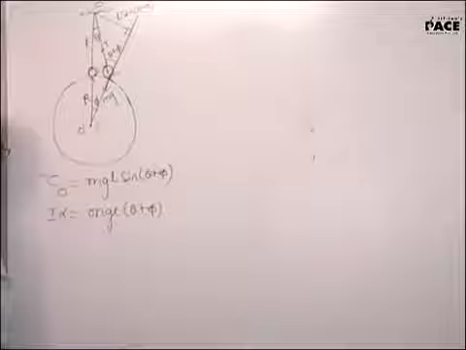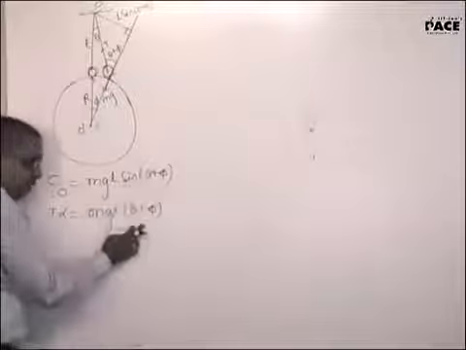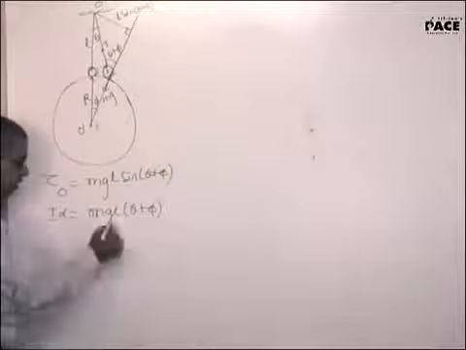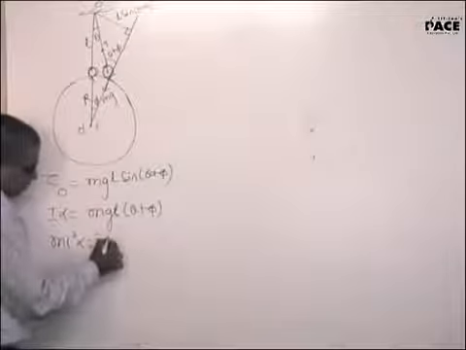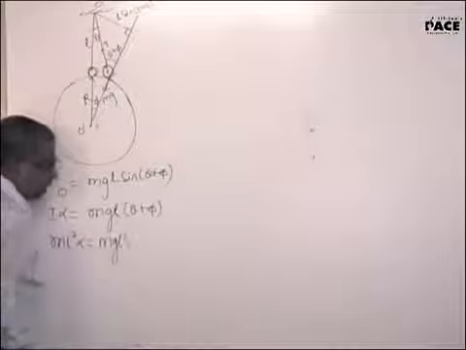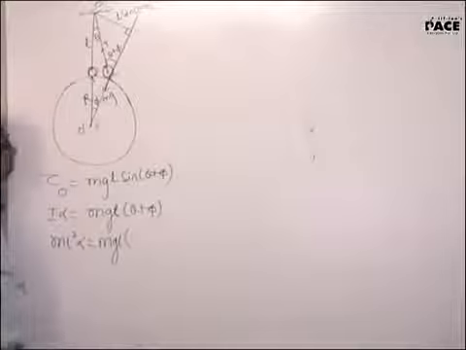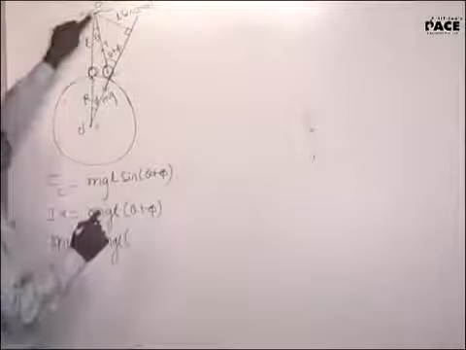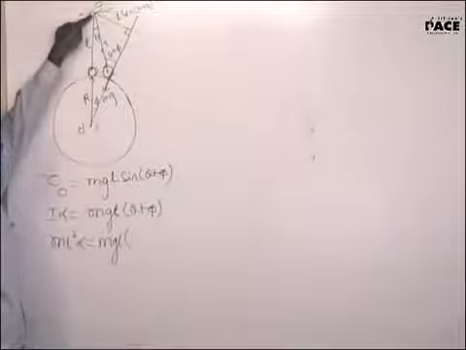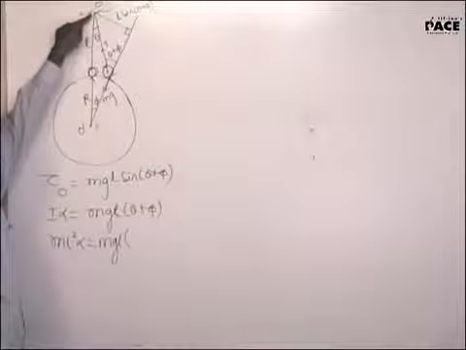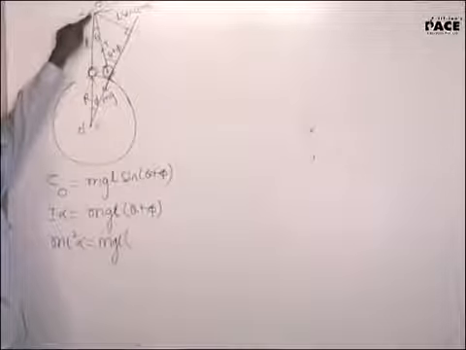Now this will be I into alpha, that is ml square alpha equals mgl (theta plus phi). What did I do? Sine of an angle will be equal to the angle if that angle is very, very small. Now watch out for this. I took the torque about O, right? So the angular acceleration is about O. I should prove that the angular acceleration is directly proportional to the angular displacement.